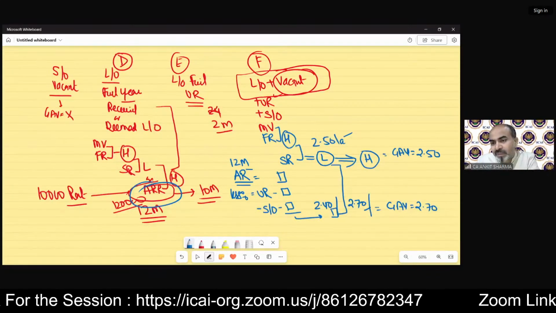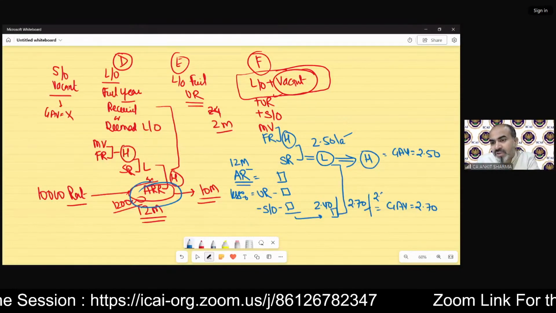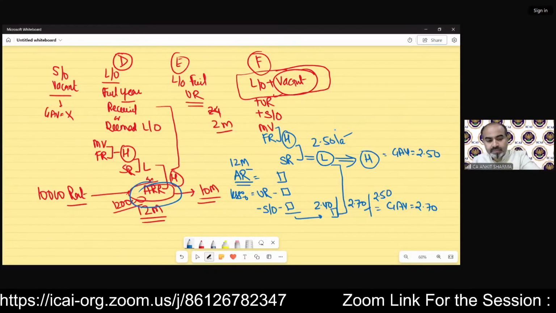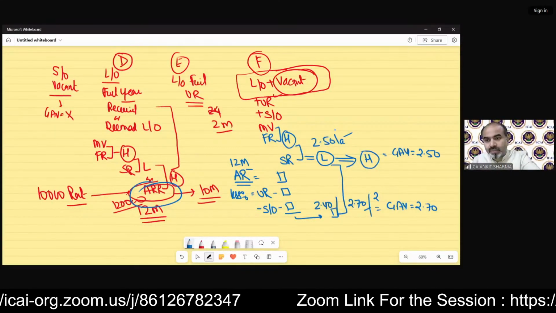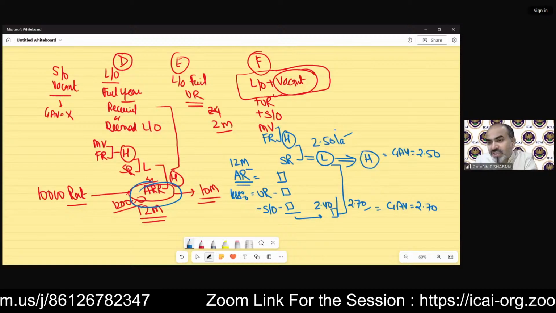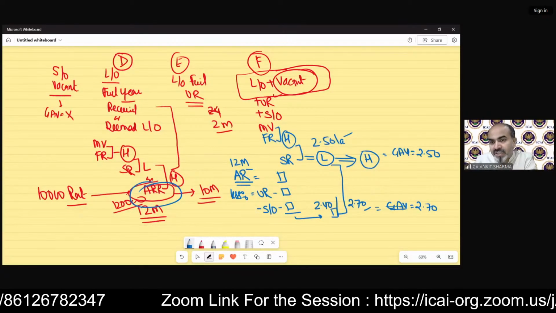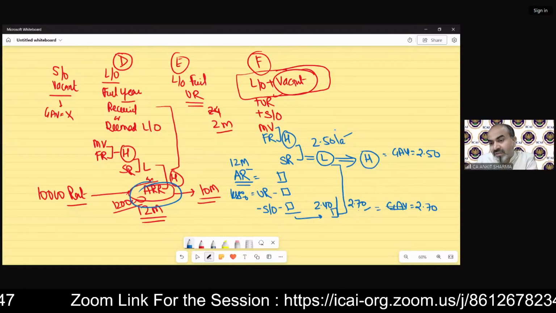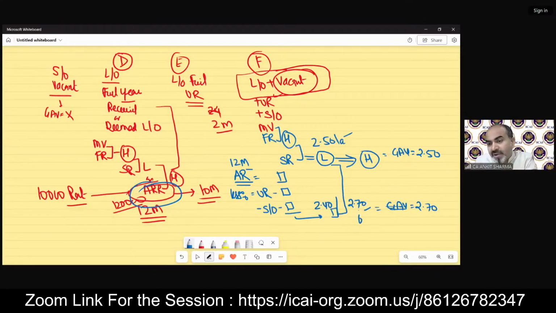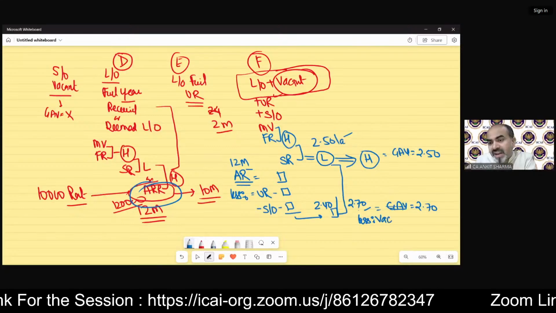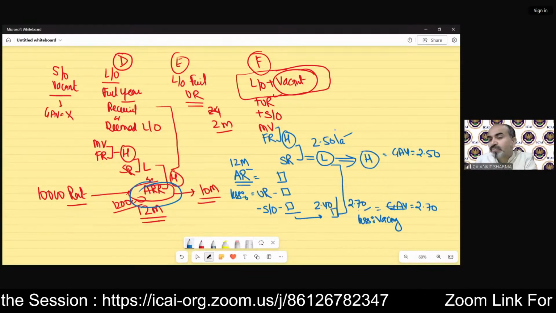Now the problem is this: suppose this is 250 and this is also 250. Sorry, before that, this higher will not be the GAV yet. If this is 250 and this is 270, then this is not yet the GAV. We need to deduct the vacancy time duration rent also.